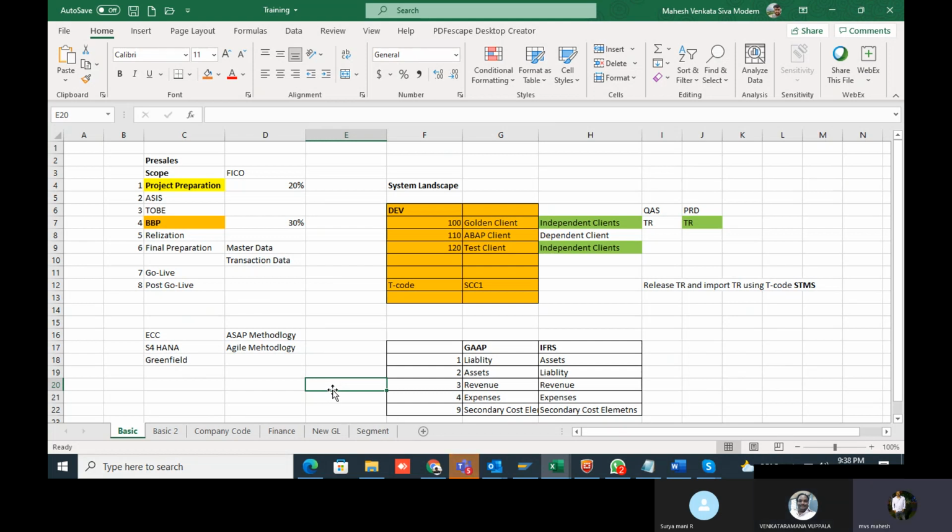The house banks we need to create, because for each and every house bank we have to create one account ID. And the IFSC code also we need to create as a bank key in SAP. In India we call it the IFSC code, and we have to maintain that as a bank key in SAP. In foreign countries, they say Swift code.